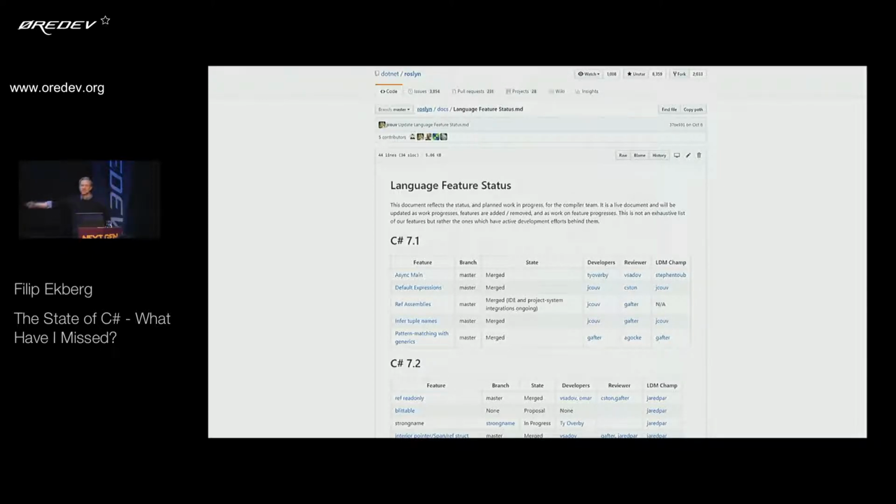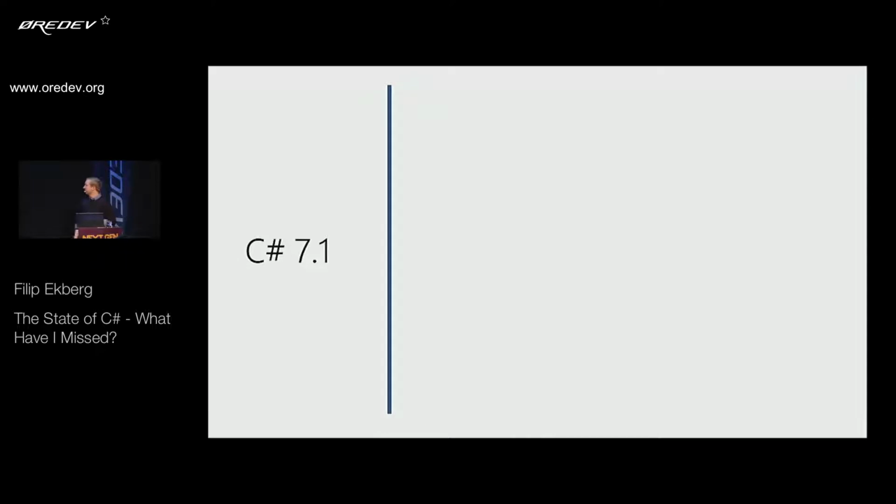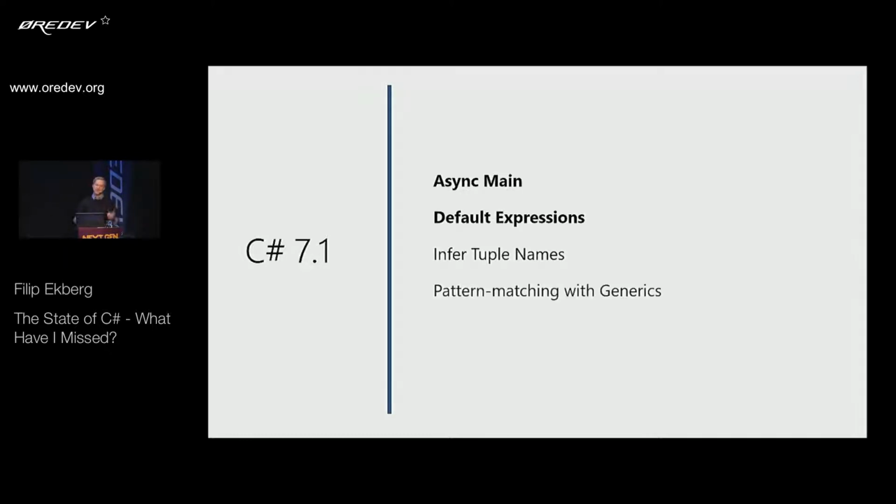So C# 7.1 introduced something that I find pretty cool: async main. I don't know if you write console apps, but most of my demos are console apps, so I'm really happy about the fact that I can now do asynchronous main methods in console applications. They made the default expression a little bit simpler, and they introduced infer tuple names, pattern matching with generics, and ref assemblies. Ref assemblies is a way for us to work with metadata out of assemblies.